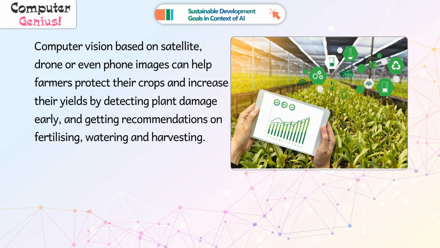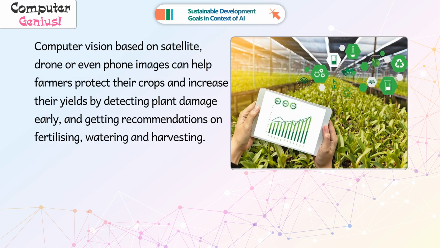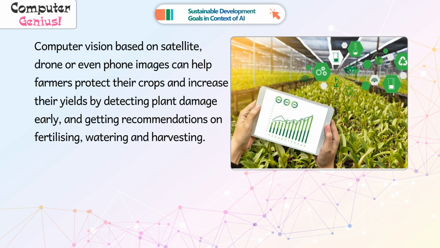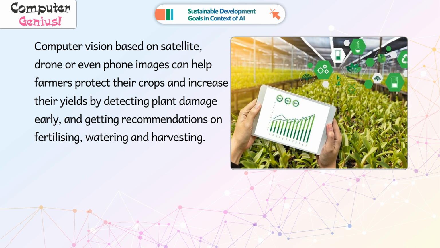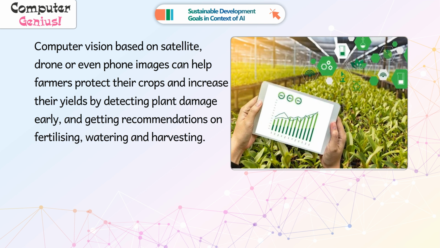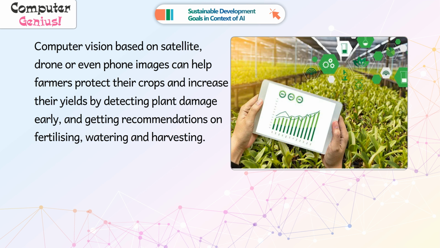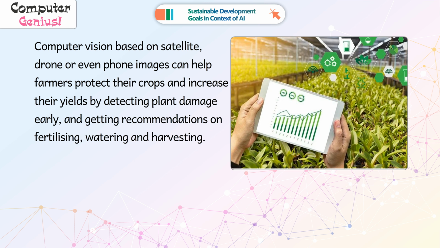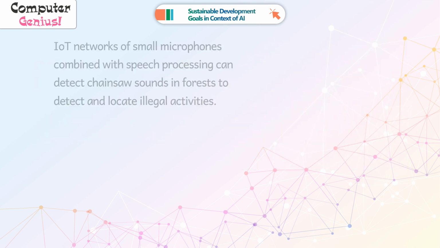Computer vision based on satellite, drone, or even phone images can help farmers protect their crops and increase their yields by detecting plant damage early and getting recommendations on fertilizing, watering, and harvesting.